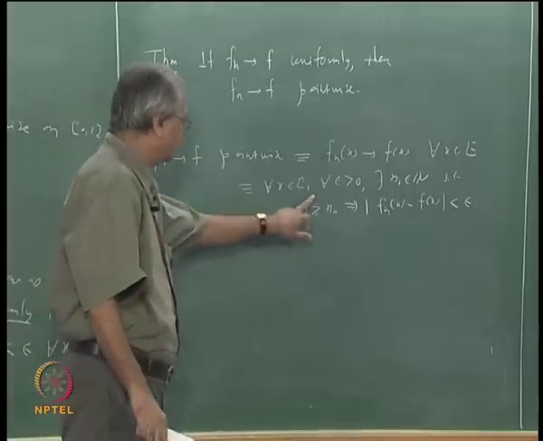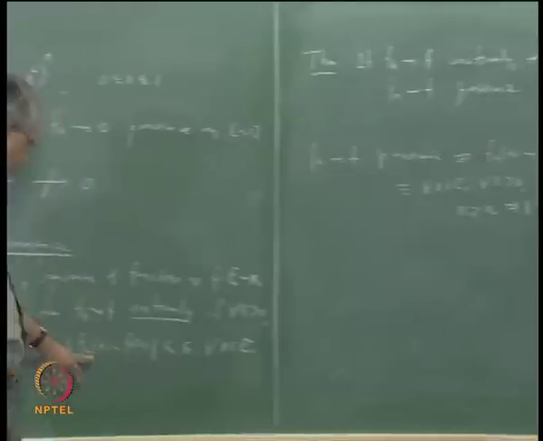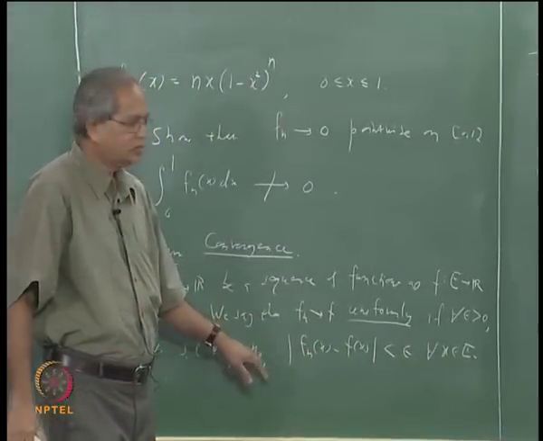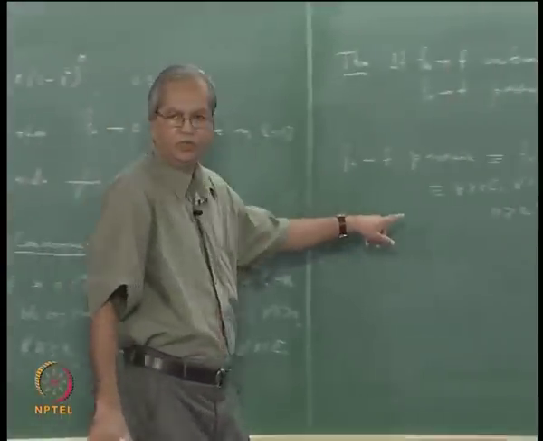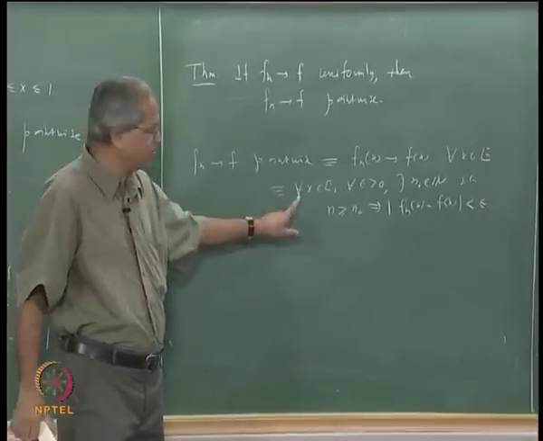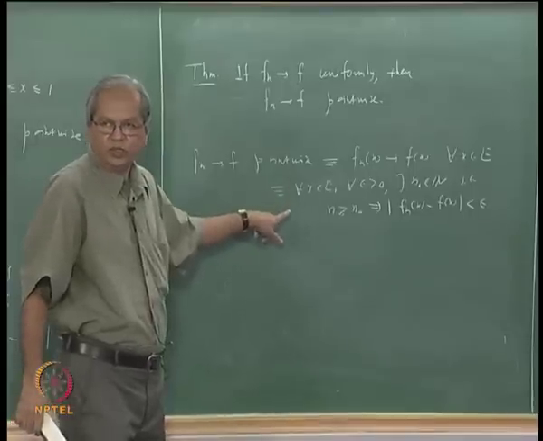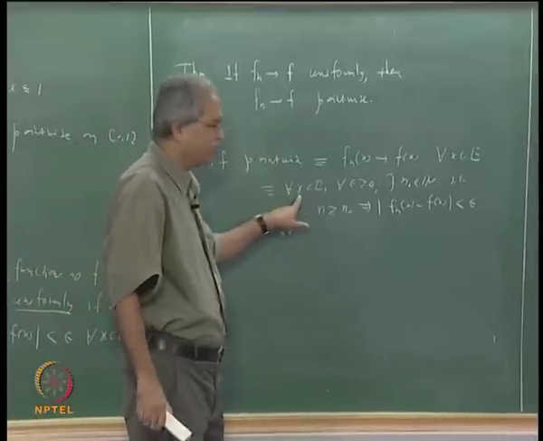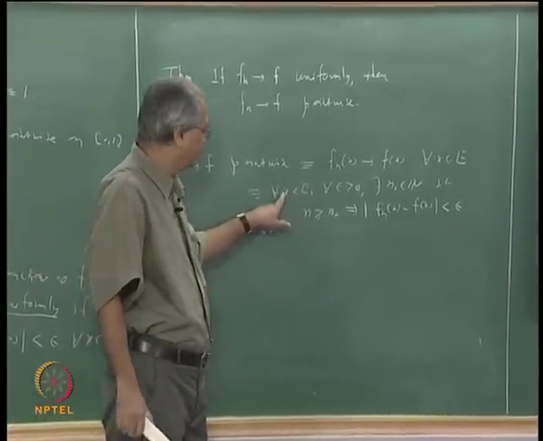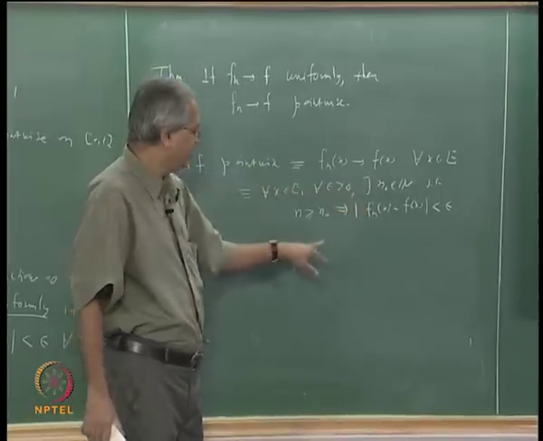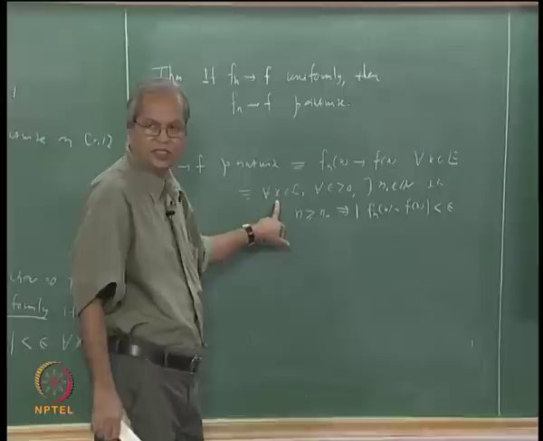Now what is the difference between this and the uniform definition? In this definition, we start with some x in E and look at the convergence only at that point. Though it happens at each point, this n0 may depend on this x, because given x in E and epsilon, we say that some n0 exists, but in general it may depend on x.